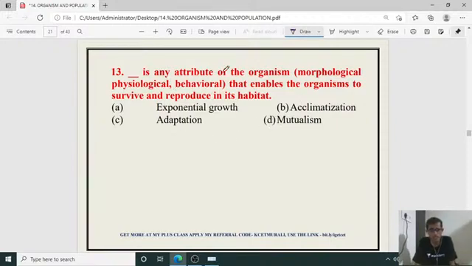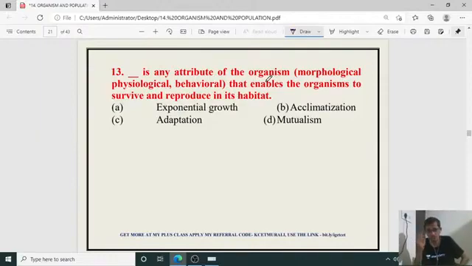So an attribute of the organism in terms of morphological changes, physiological function, and behavioral pattern. Morphological: if you take a plant, the leaf is modified into spines in a xerophytic plant. Physiological: in the case of the camel, for example, fat oxidation is used to acquire water during scarcity of water.